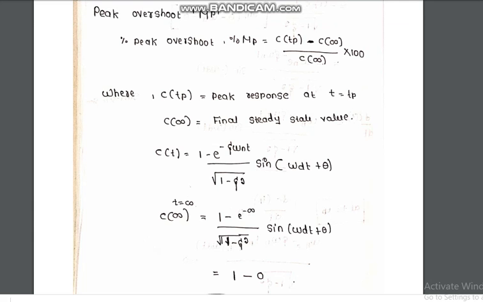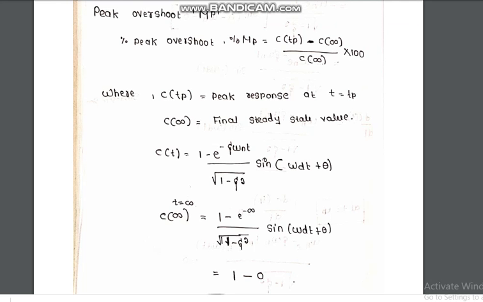The derivation for peak overshoot Mp. We know that the percentage of peak overshoot is equal to C of Tp minus C of infinity divided by C of infinity into 100, where C of Tp is equal to the peak response at t is equal to Tp, and C of infinity is equal to the final steady state value.